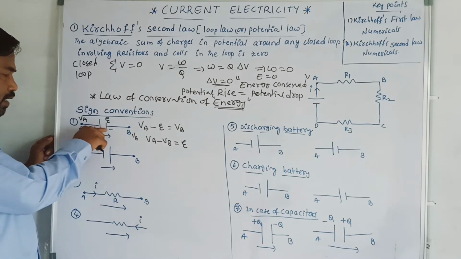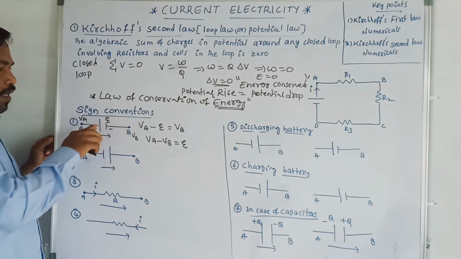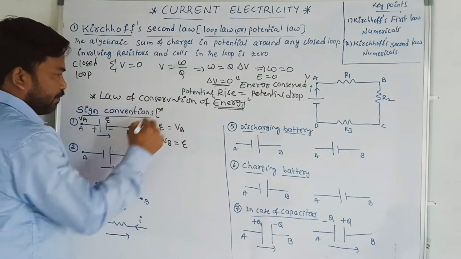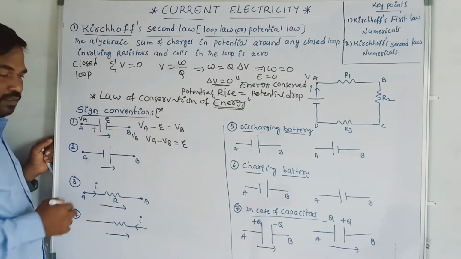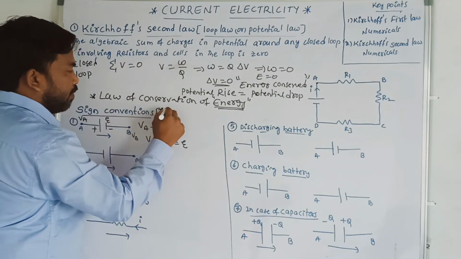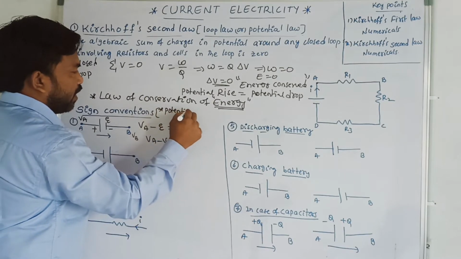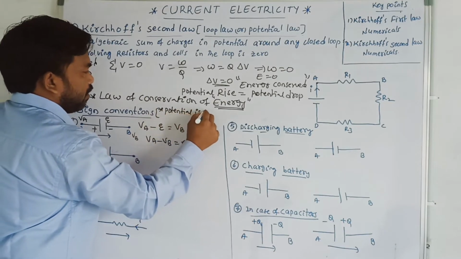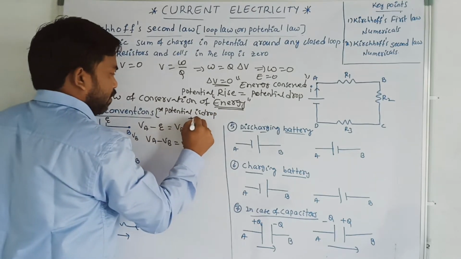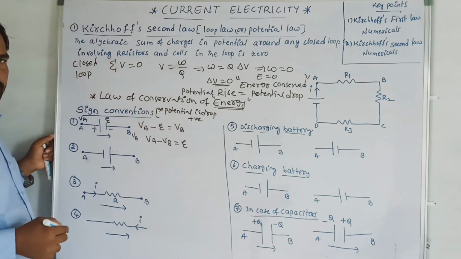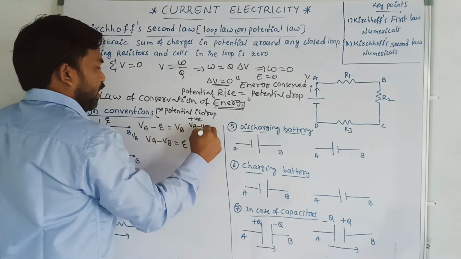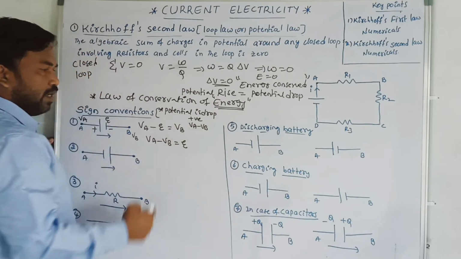Here I am giving you one important clue on how to find the potential difference in a given circuit. If the potential is dropping in a circuit, it is taken as positive. If a potential is going to drop, we have to take it as positive. Therefore VA minus VB is equal to epsilon.